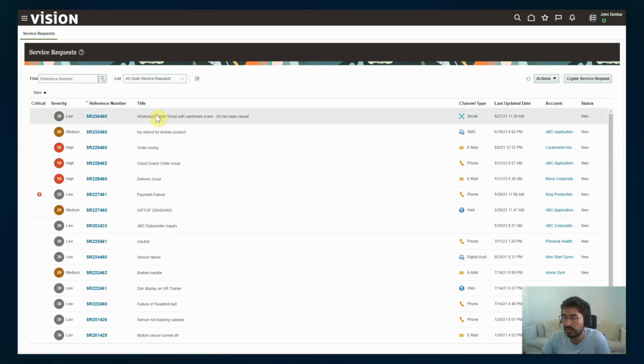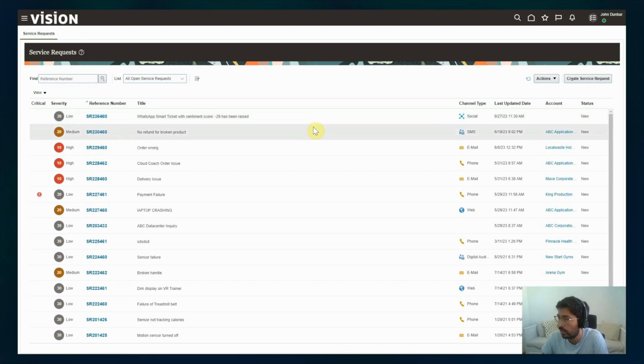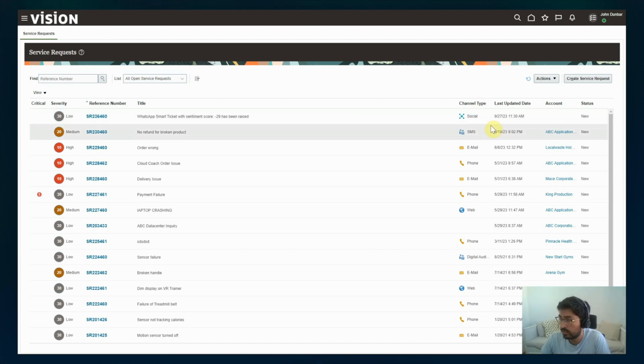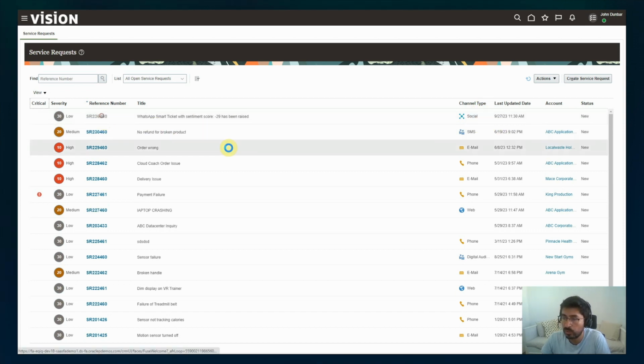The description of the title for this service request is a WhatsApp smart ticket with sentiment score -29. This is what the OCI AI Language service sentiment analysis gives us as an overall score for the WhatsApp message text. And the channel type is social, so this is coming from WhatsApp. If we see the details of the SR, we will see how the different AI services were applied here